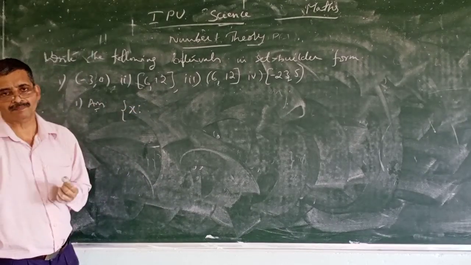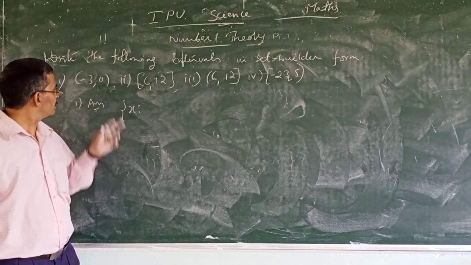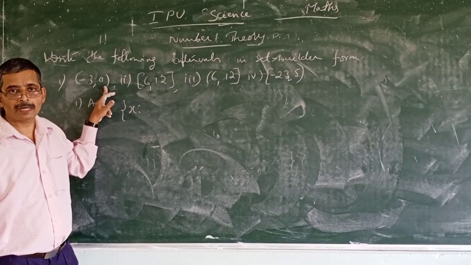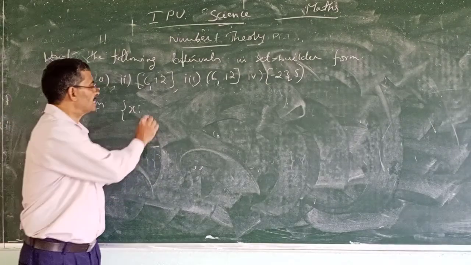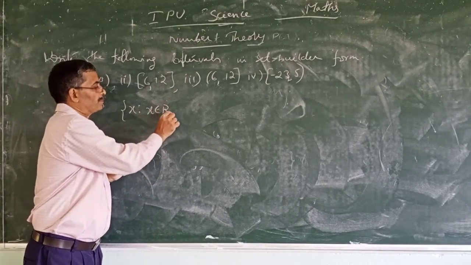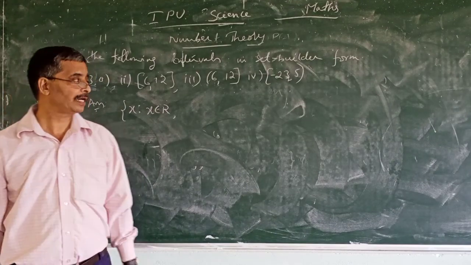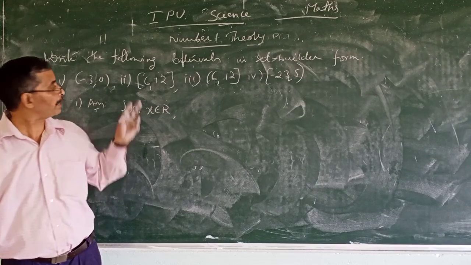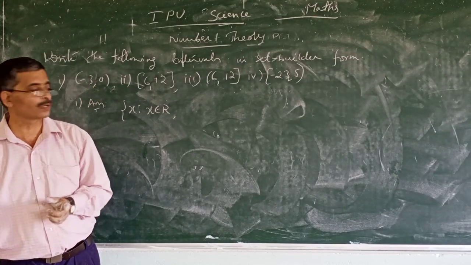What are the elements? The elements are real numbers. What is the range? Between minus 3 and 0. X such that X is a real number, X belongs to R, set of all real numbers R. And further, it is between minus 3 and 0.